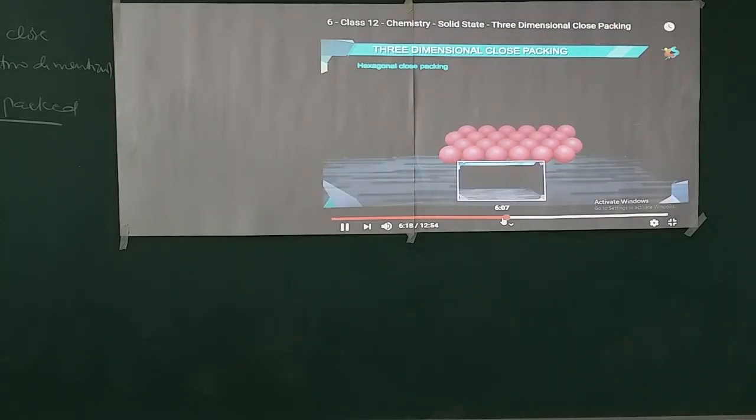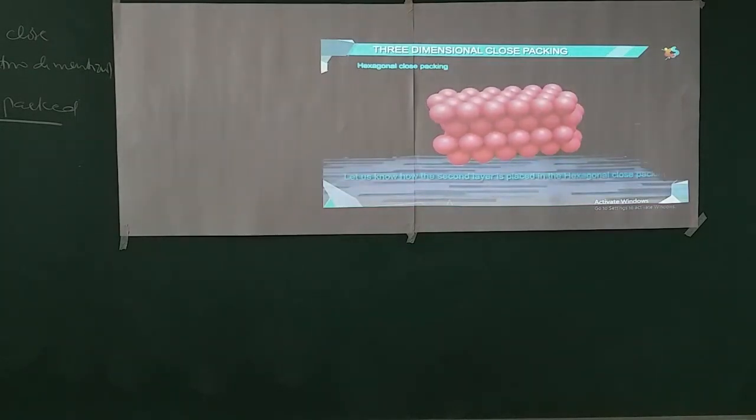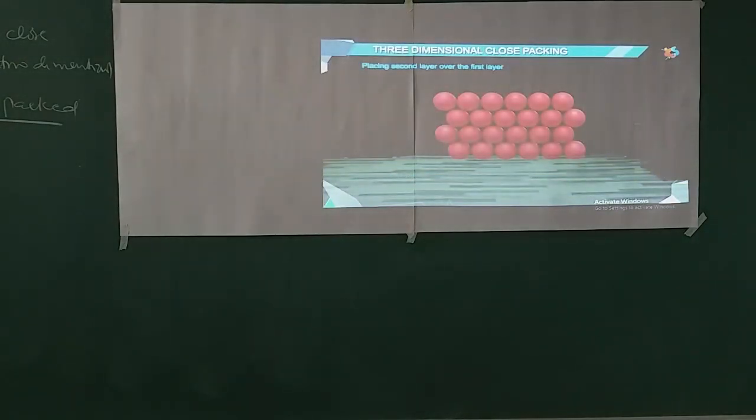The three-dimensional hexagonal closed pack structure can be obtained by placing two-dimensional hexagonal structures one layer above the other. Placing second layer over the first layer.